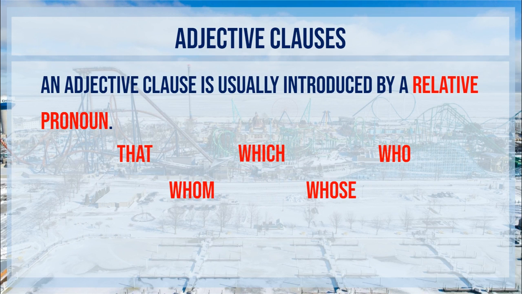Those words are that, which, who, whom, and whose. Again, as the beginning of a dependent clause, an adjective clause tells us which one and is talking about the noun or pronoun in the sentence.